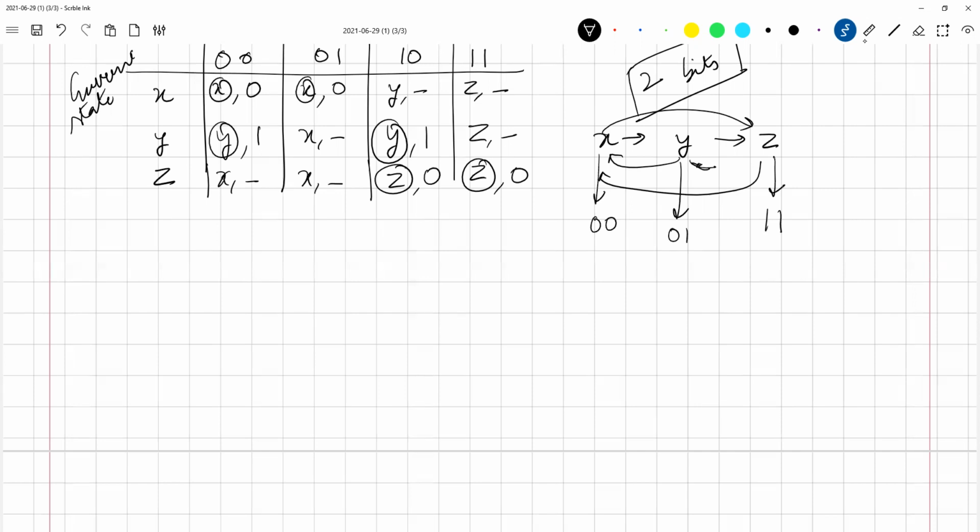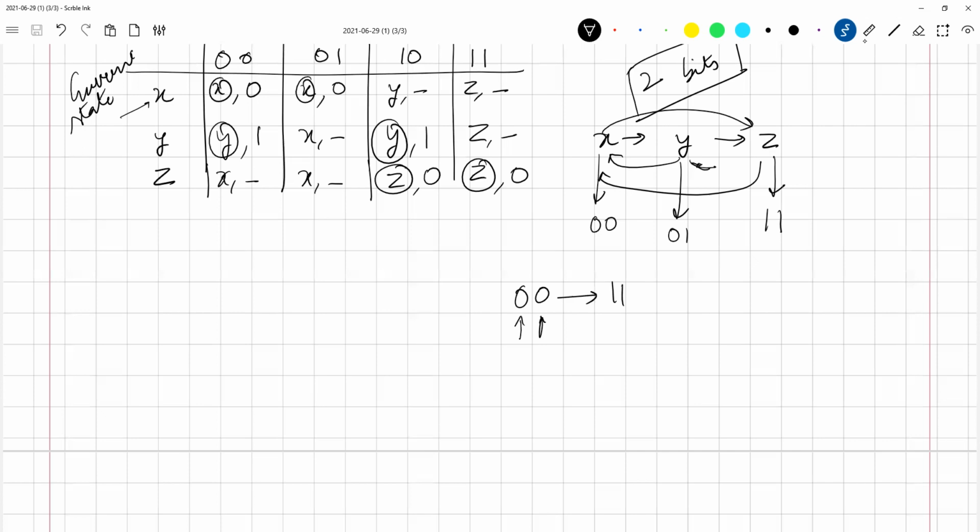Now if I try to go from X to Z, let us say I'm at X. Initially the input was 0 0, or the input was 0 1, and I suddenly apply 1 1. Then what is the circuit going to do? It will try to go to Z, so it tries to go from 0 0 to 1 1. I mentioned this previously also, but let me refresh the memory of everybody. What is it going to do in reality? Both the values cannot change exactly at the same time. Am I correct in that or no?